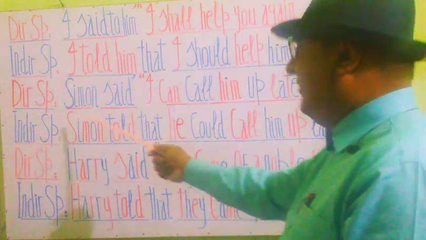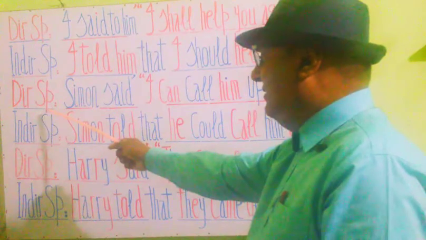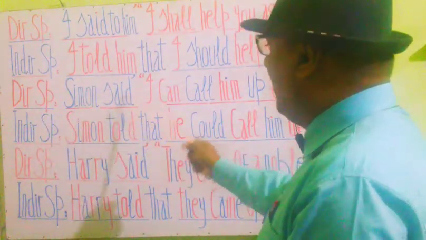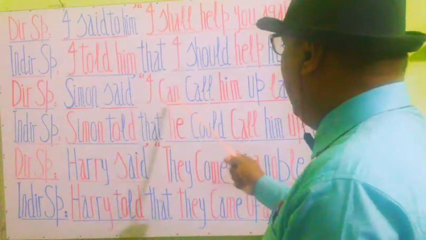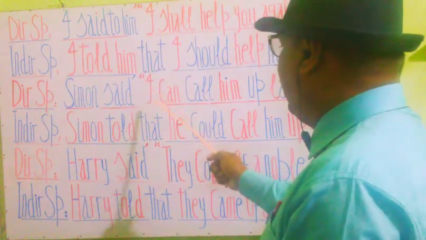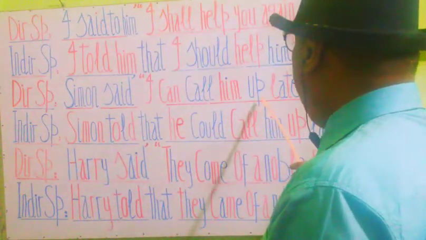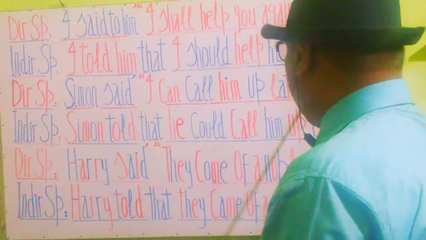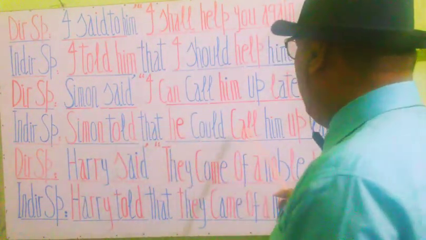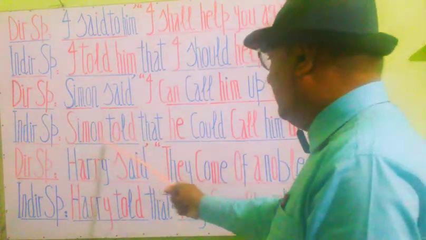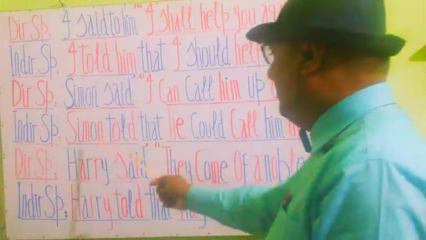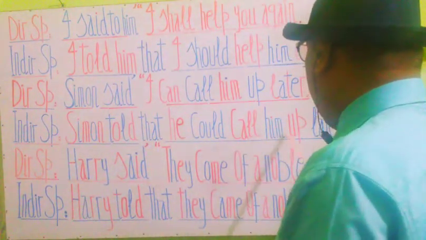Now proceed to the next statement. This is direct speech: Simon said, inverted commas, "that I can call him up later." Commas close, full stop. Now see its change: Simon told that he could call him up later. Full stop.